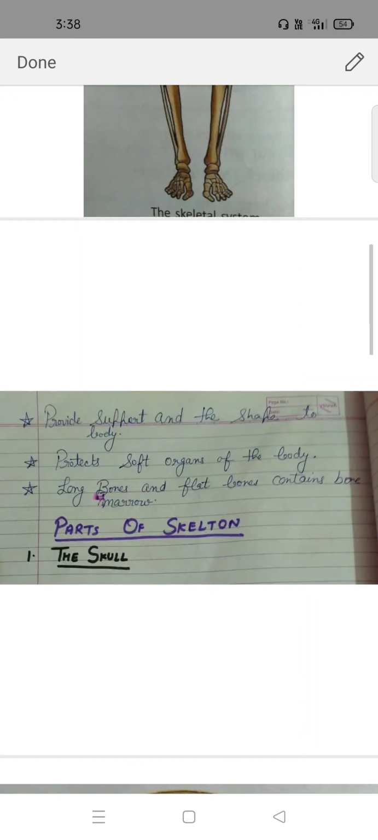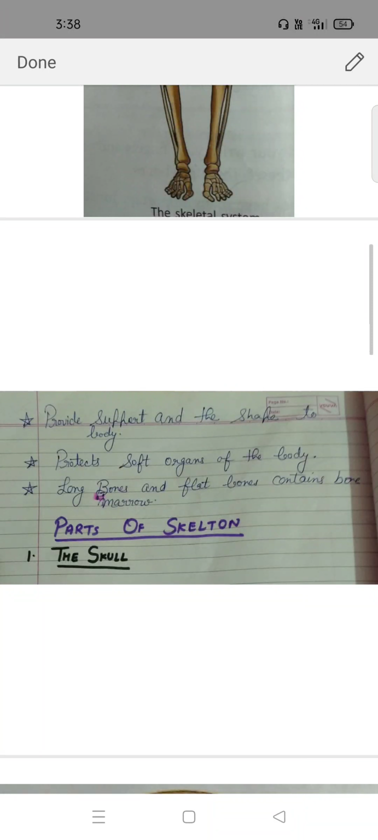Muscles are attached to the bones. Muscles and bones work together to move the parts of the body. The long bones and flat bones contain bone marrow. It is a fatty substance which forms blood. Bones contain minerals like calcium and phosphorus, and a substance called collagen.